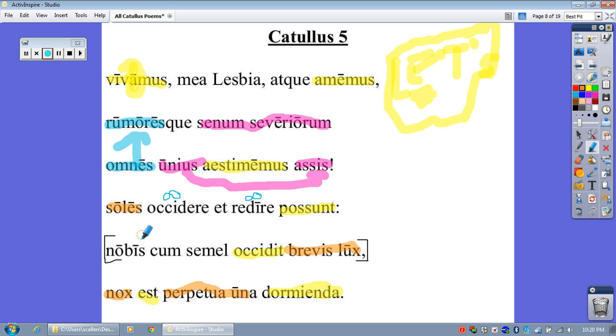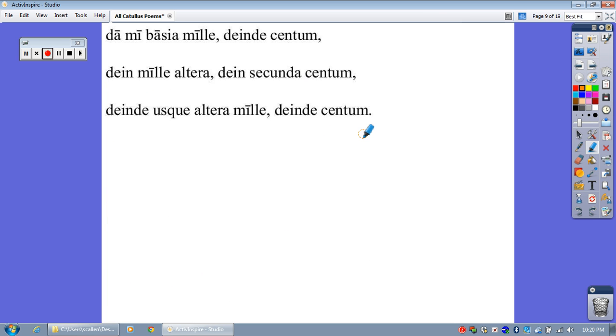So for us, when once the brief light has fallen, one everlasting night must be slept. That sounds so bizarre. I want you guys to journal about that and tell me what you think that means. And then, this is the famous part. It's also very easy to translate. I don't even think we're going to bother marking it up.